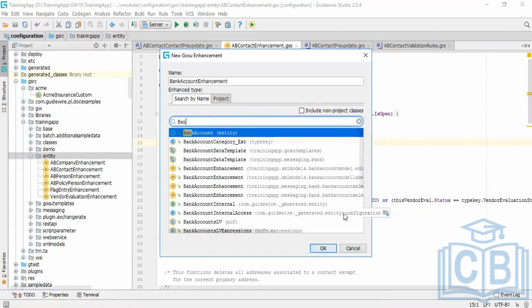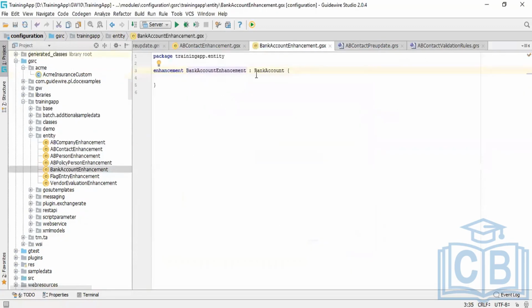BankAccount. Your enhancement is created. Suppose you want to create a virtual property. How will you create it? You will create property get, property name, like what name? IFSC. What should be the type? It should be in the string format. String.